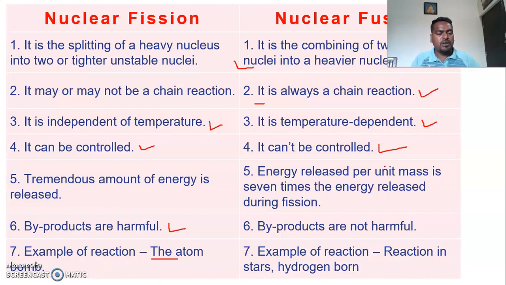But the nuclear fusion reaction is used in reactions in stars. In all the stars, the nuclear fusion reaction takes place, and in the hydrogen bomb they use this principle of nuclear fusion. So these are the differences between nuclear fission and fusion. In the next class, I am going to discuss applications of these radioactive elements.